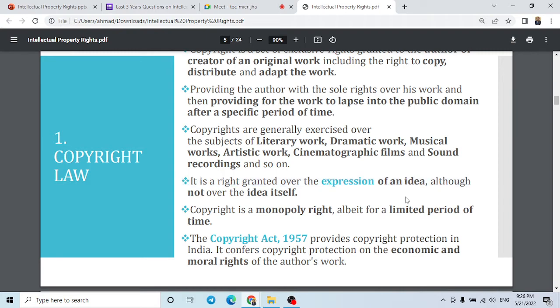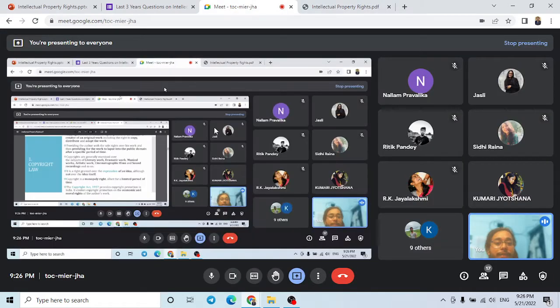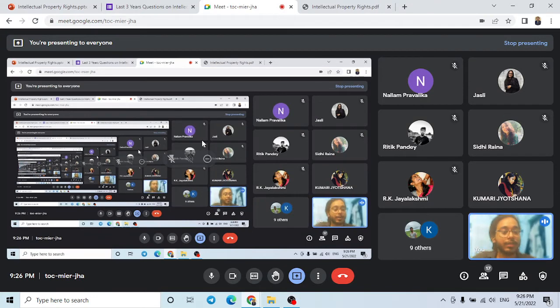So you can see, take an example. Like the Indo-China war happened. It was a major event, and lots of ideas and theories developed regarding the Indo-China war. So a person making a movie on the Indo-China war, that is an expression based on an idea of the Indo-China war.